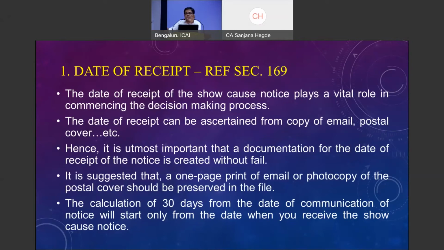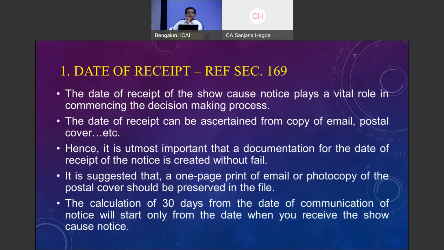For example, a notice is being sent, and in regular time, within 2 days, the assessee has to receive. According to the department, it is deemed that he has received, unless the contrary is proved. Now, how will the assessee be able to prove the contrary? Without having the tracking number, without having the notice details, how will he be able to prove? He has to again go to the department, get the tracking number, find out whether it has been delivered, and to whom it has been delivered. All these problems are there.